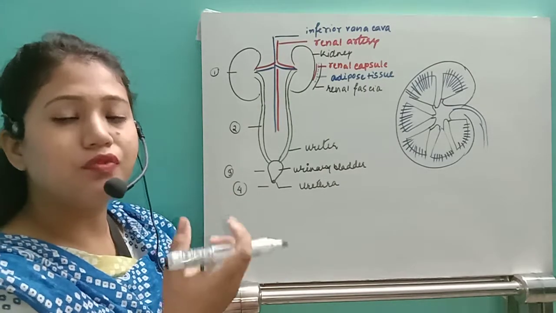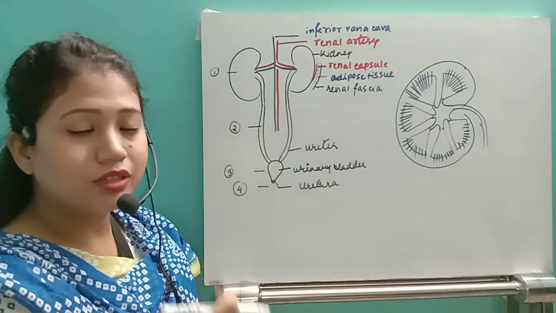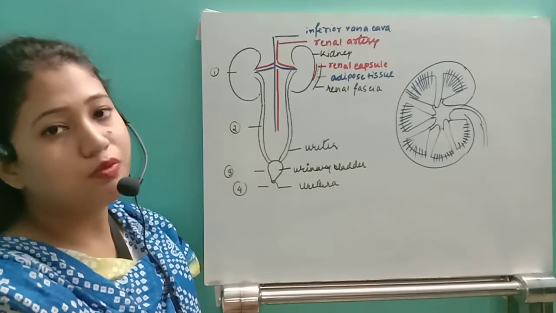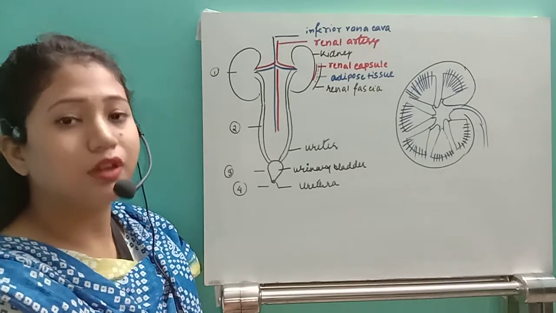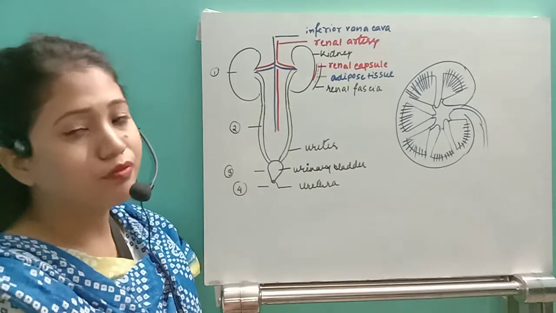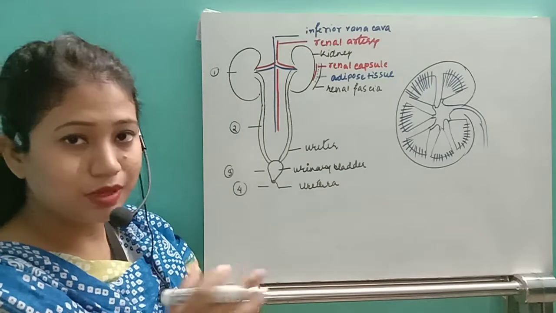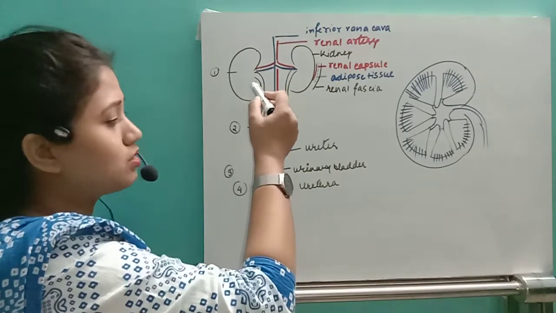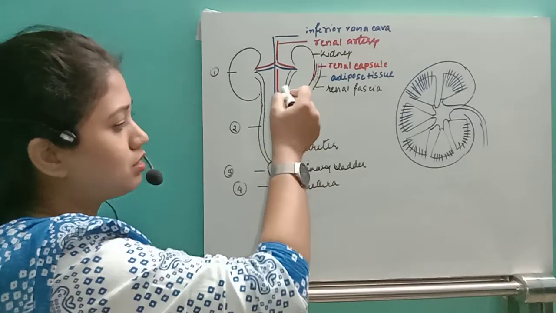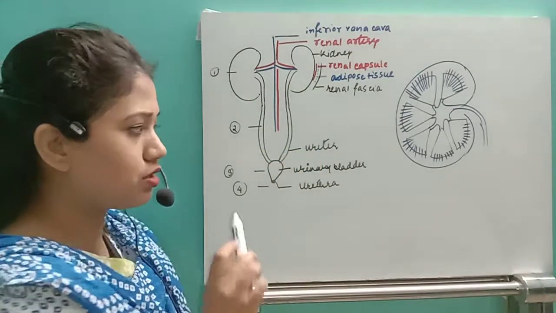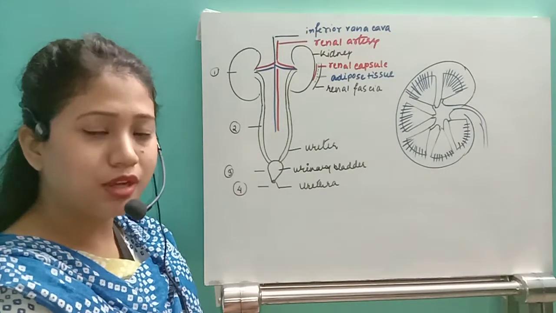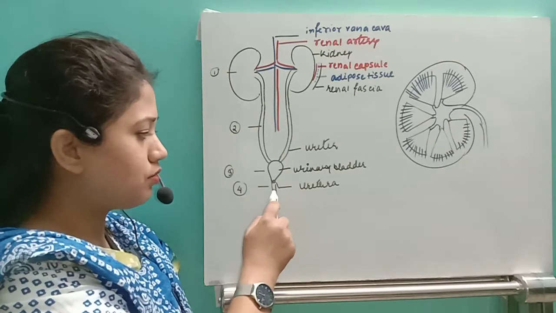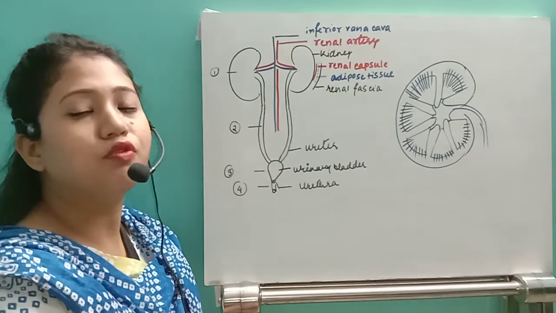The renal artery will bring the waste product, that is urea, mixed in the blood, and inside the kidneys the urea will be filtered out. That urea, filtered from the blood, will be removed from the kidneys to the ureter. From the ureter, it will be stored in the urinary bladder, and from time to time, through the urethra, the urine will be removed outside.